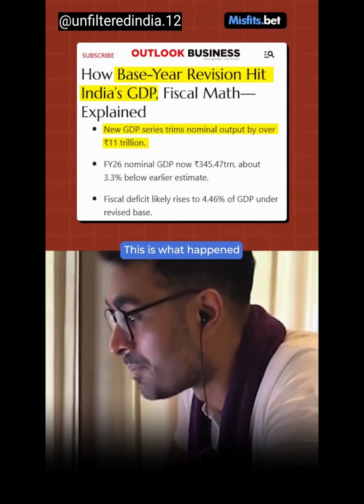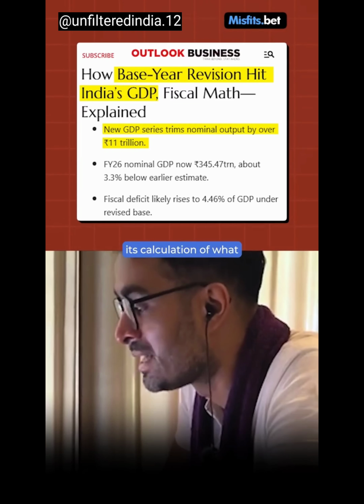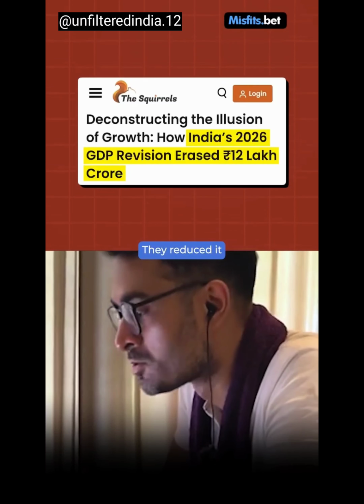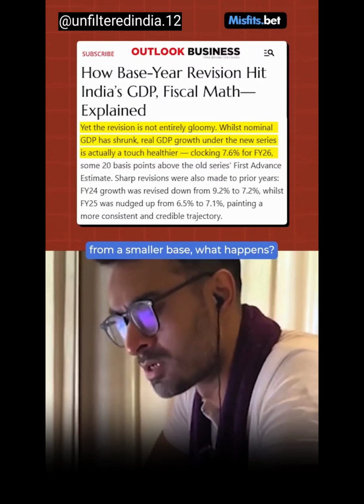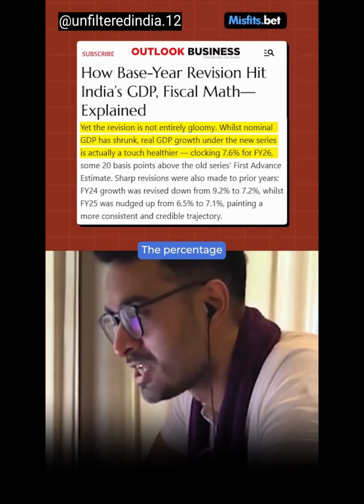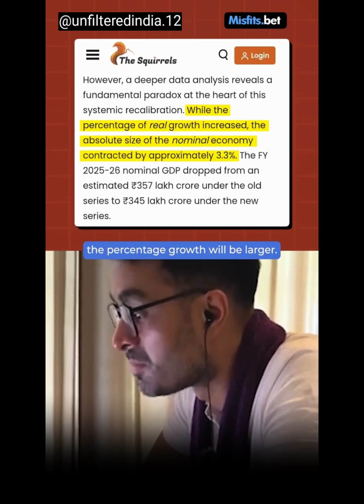This is what happened with India's GDP base year revision. The government revised its calculation of what India's GDP was in the base year. They reduced it by 11.67 lakh crore rupees. Now when you calculate the growth from a smaller base, what happens? The percentage growth looks larger. Even if the actual economy being added is identical, the percentage growth will be larger.